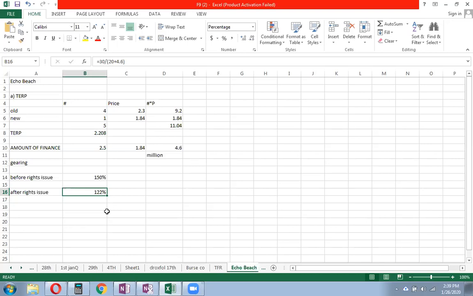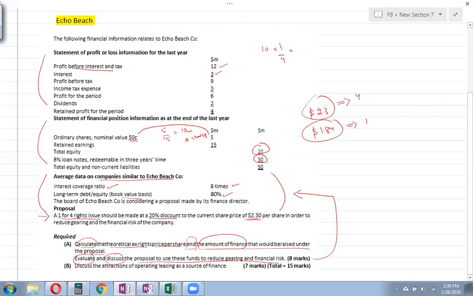Now, we can see it clearly that before the rights issue, gearing was high, and after the rights issue, the gearing has reduced, right? But we have to comment on this also, that though after the rights issue, the gearing has reduced, it's still much above the industry average, which is 80%. So we are still a lot more risky as compared to the industry average, 80%, right? So that will be our comment. Now it says gearing and the financial risk. So the other measure that we can see is the interest coverage.